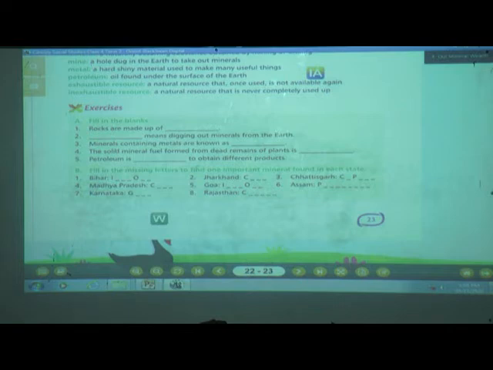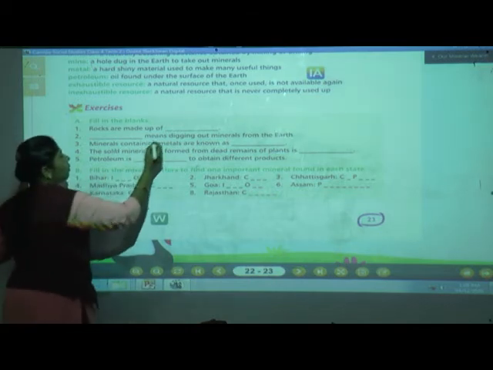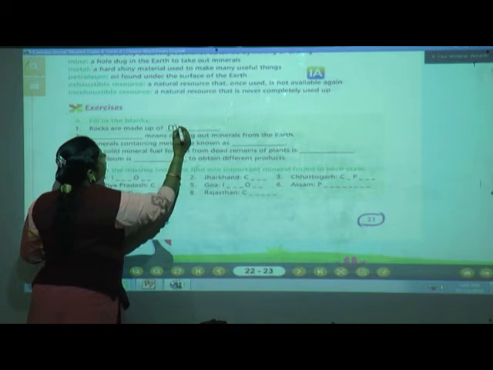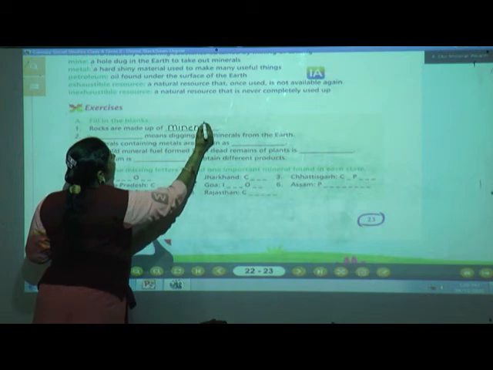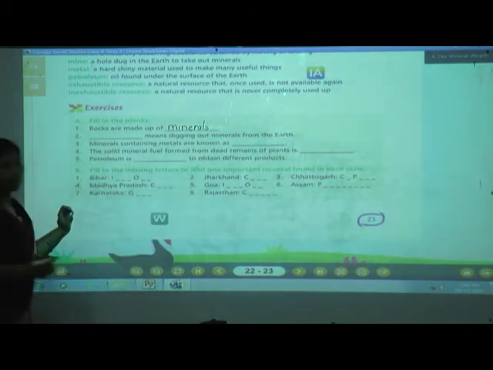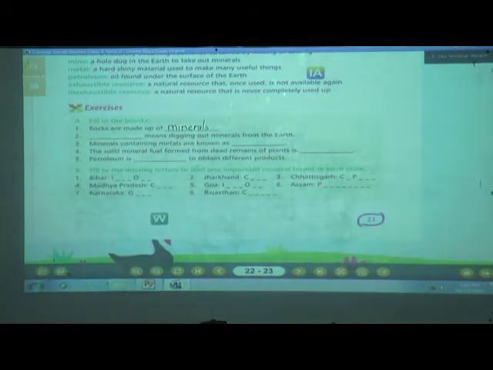Once again I will tell you all students, everybody open page number 23, exercise, we will do it. Okay, fill in the blanks. First one, rocks are made up of dash. What? Minerals. Okay, you have to write here minerals. Now second one, I will wait for you all, write in neat handwriting.